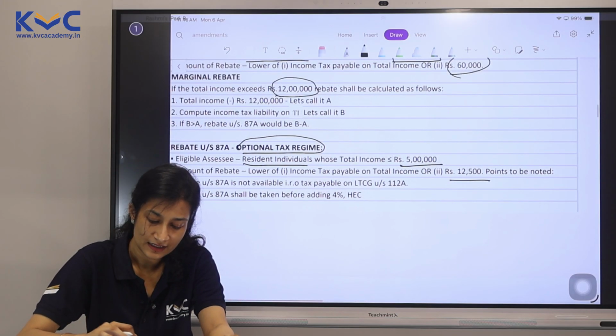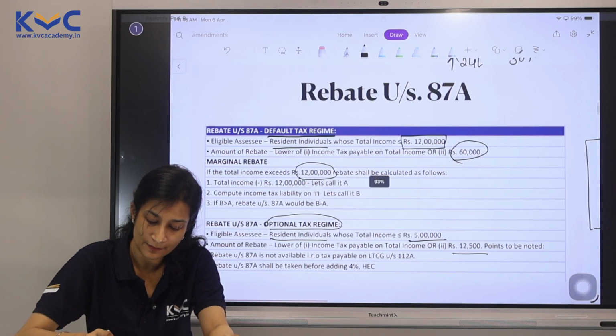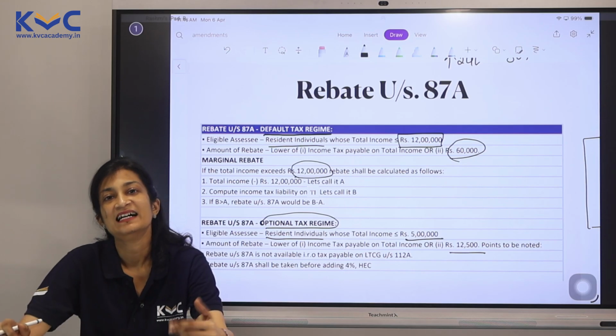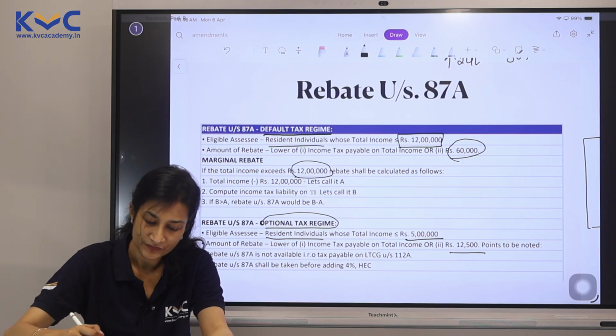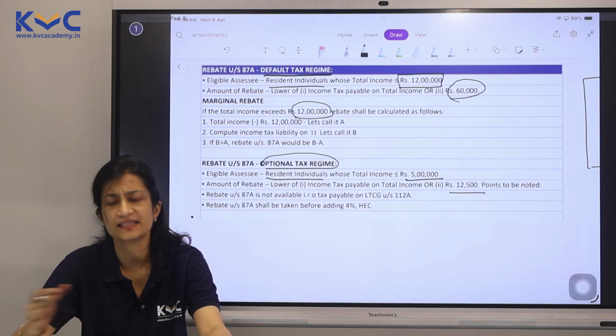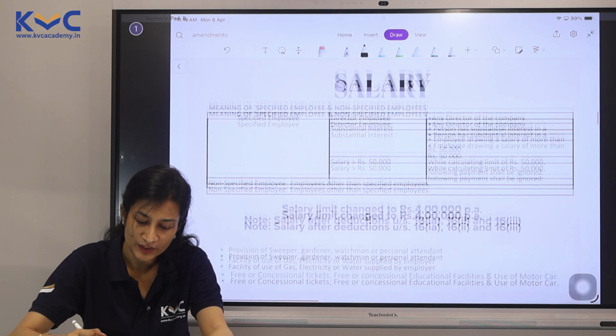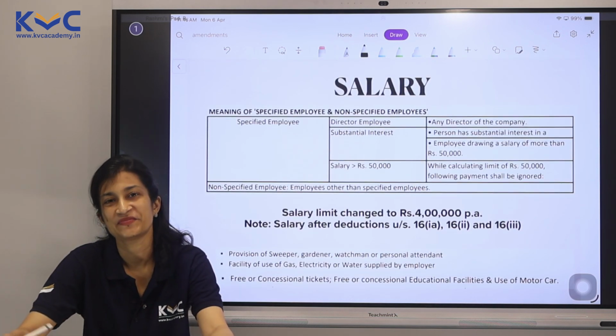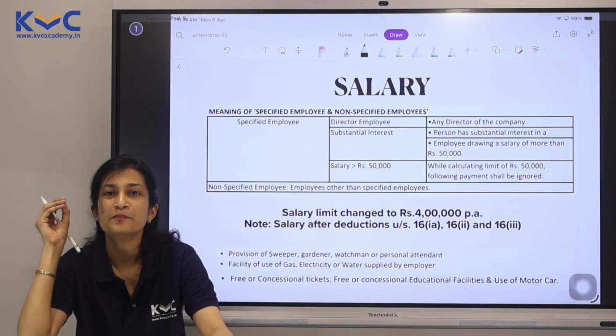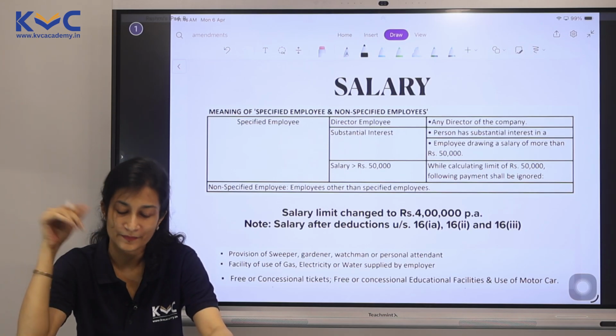So this is the second most important amendment which has come. Let's move on to the next chapter. There are no changes as far as residential status is concerned. So we straight away come to salary. In salary, there is a very minor change.